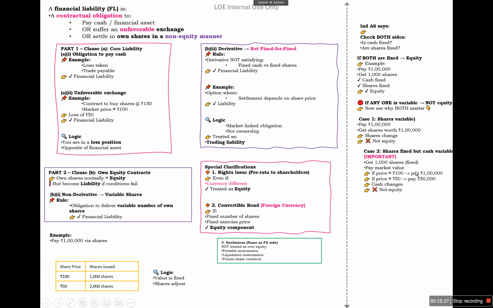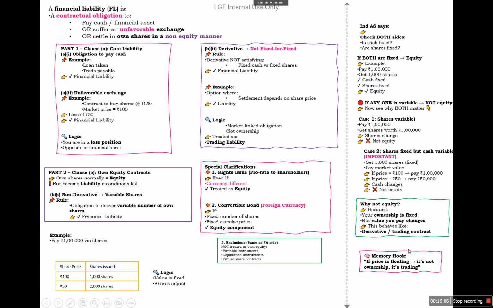The second case is where shares are fixed but cash is variable. For example, get 1000 shares, pay market value. So if the price is 100, you pay 1 lakh. If the price is 50, you pay 50,000. So cash keeps on changing, so it is not equity. Why? Because your ownership is fixed, but the value you pay keeps on changing. So it behaves like a derivative or trading contract. If the price is floating, it is not ownership. It is called trading.